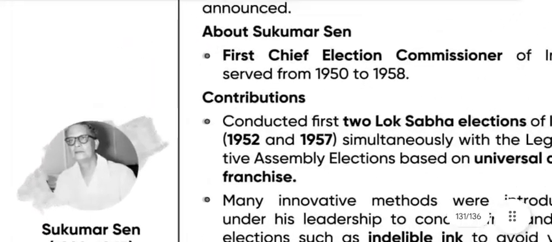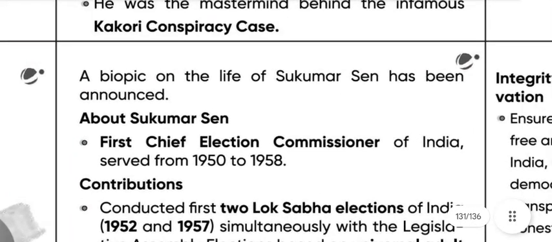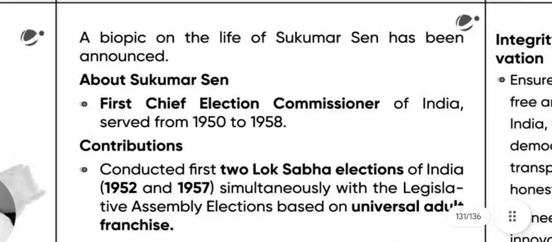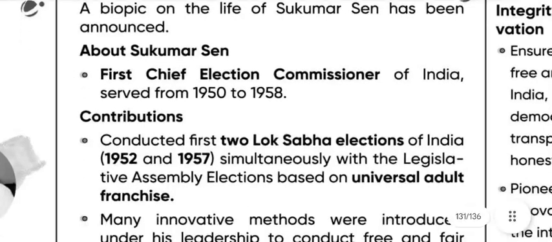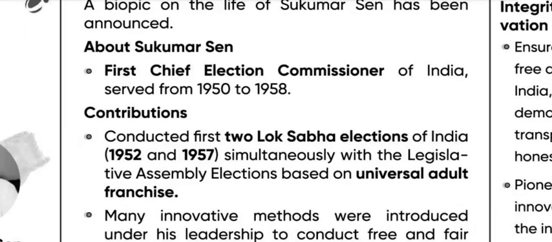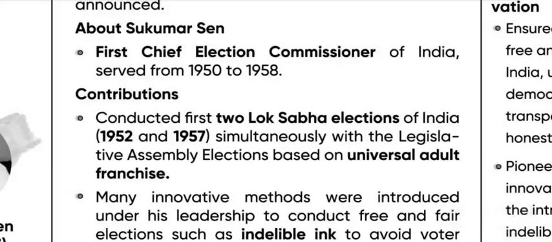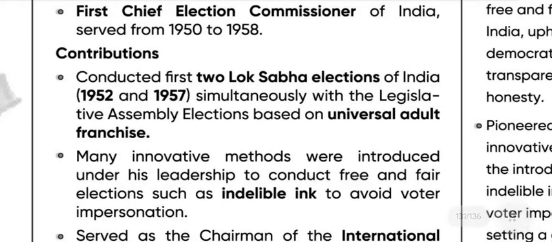Next, we have Sukumar Sen. A biography on the life of Sukumar Sen has been announced. Sukumar Sen was the first Chief Election Commissioner of India, serving from 1950 to 1958. He conducted the first two Lok Sabha elections of India, in 1952 and 1957, simultaneously with the Legislative Assembly elections based on universal adult franchise.